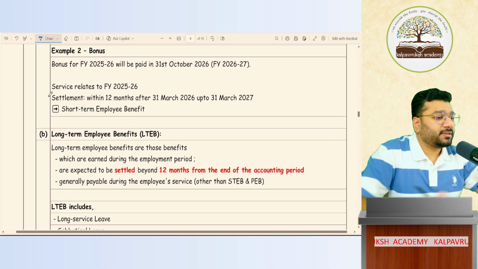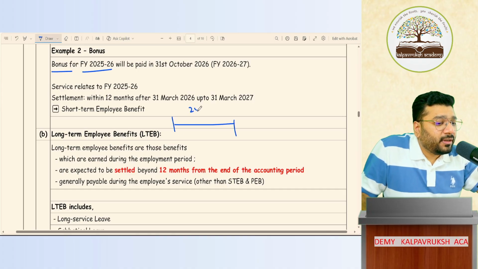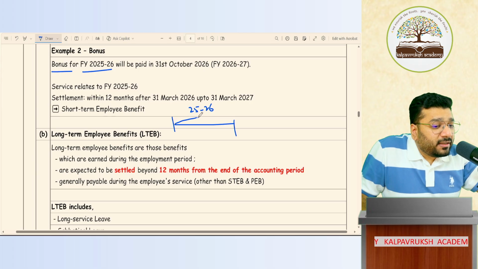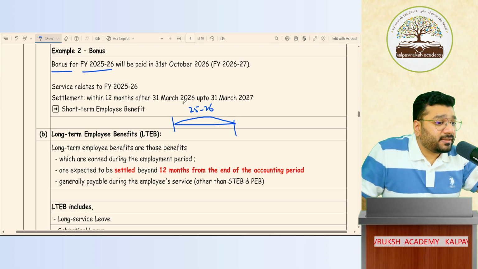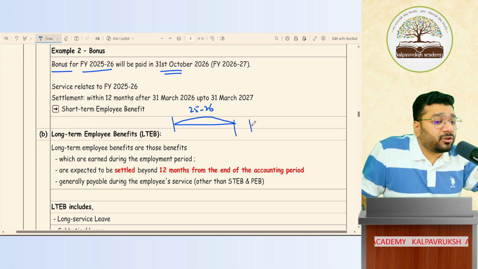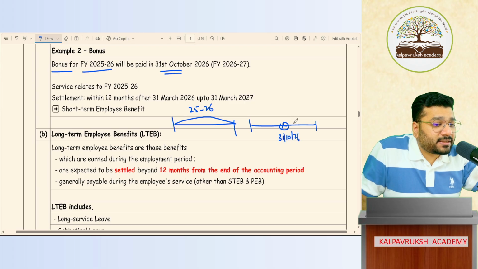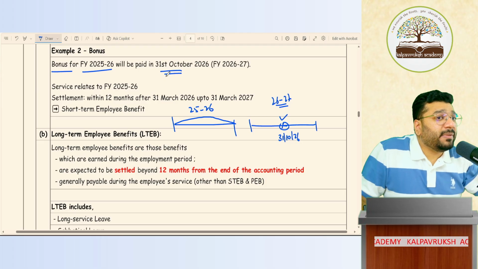Next, bonus. Bonus for the financial year 25-26. This is the current year 25-26. The condition is that if the employee is working for the entire year 25-26, we will pay the bonus on 31st October 26. 31st October is nearing Diwali. So here, 31st October 26, that is in financial year 26-27, the amount will be paid. Now, what is the bonus payable? Bonus payable is 50,000 rupees.